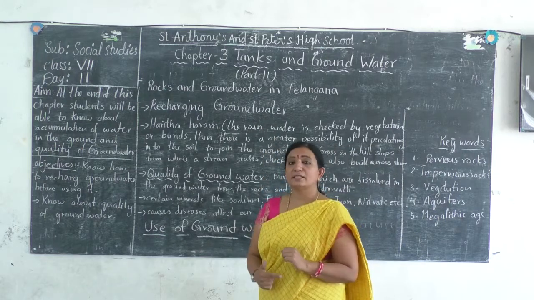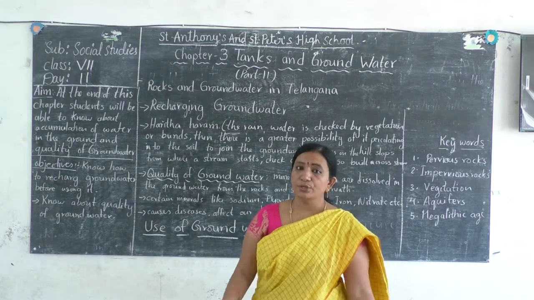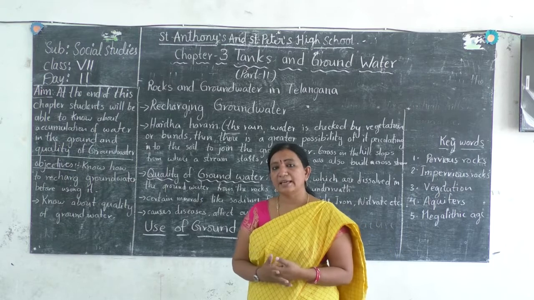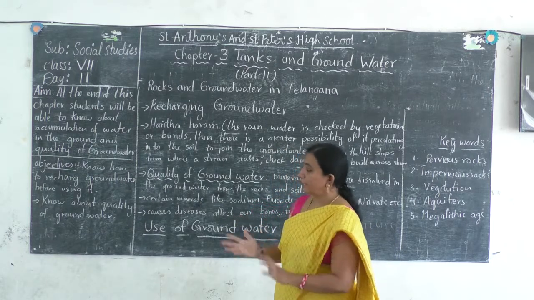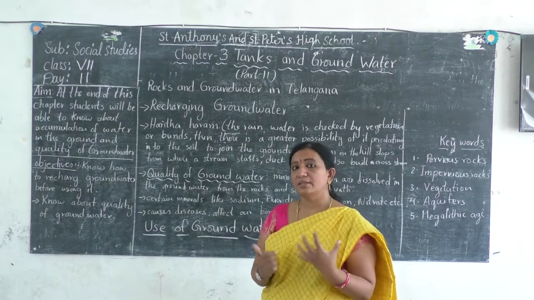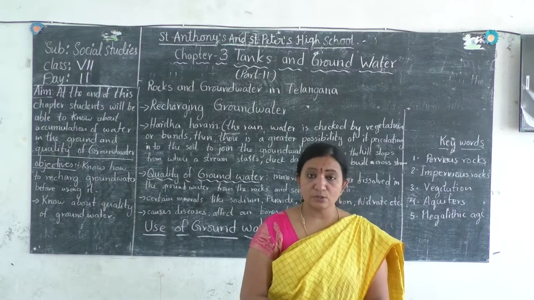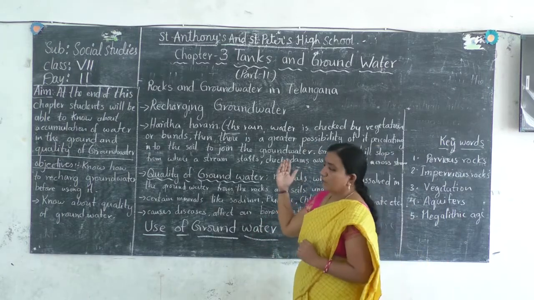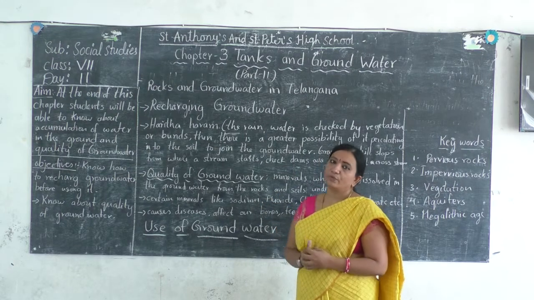So see that you grow as many plants as you can around your houses, and wherever possible, please take the help of the government officers, take their permission, and see that the maximum number of trees can be grown in our surroundings so that we do not face the problem of a lack or shortage of groundwater.